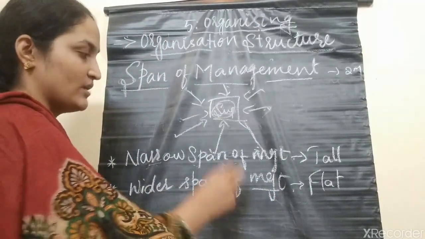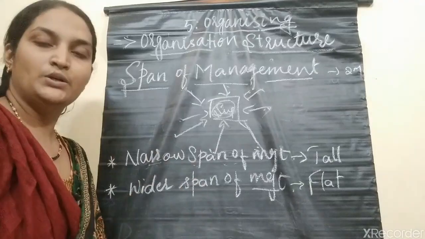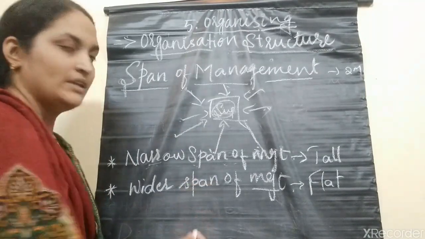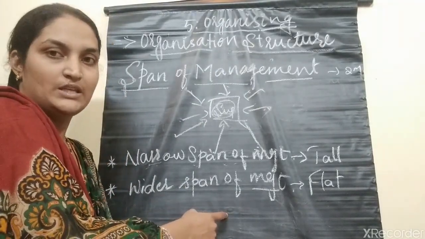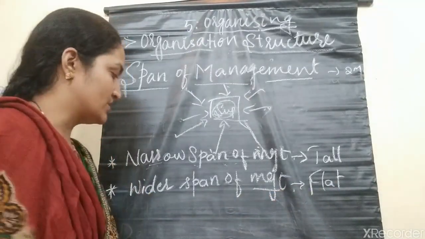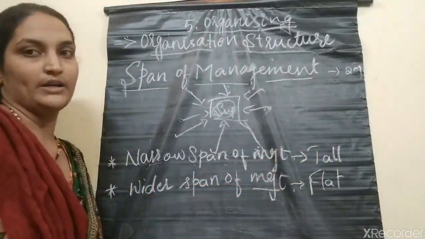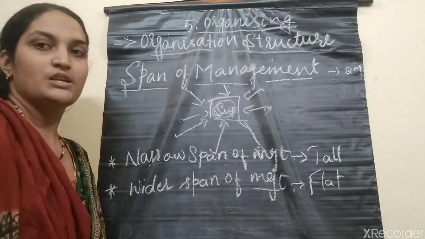So wider span of management is nothing but more than two subordinates being managed by only one superior. This wider span of management will give the shape of a flat organizational structure. Narrow span of management will give the shape of a tall organizational structure. This is what the organization structure is.